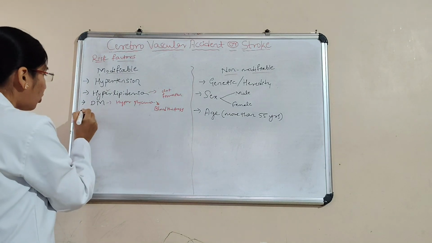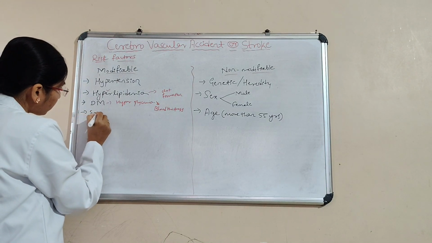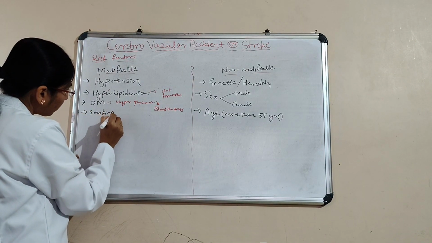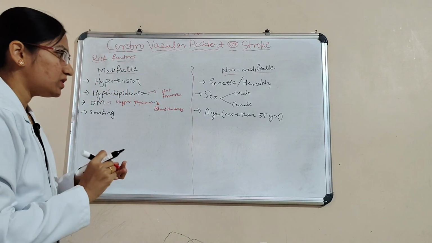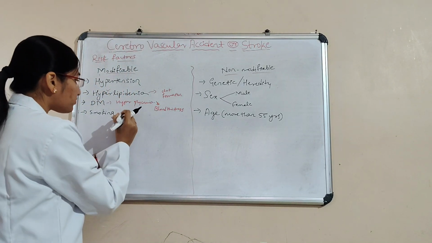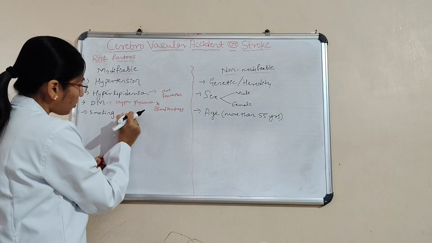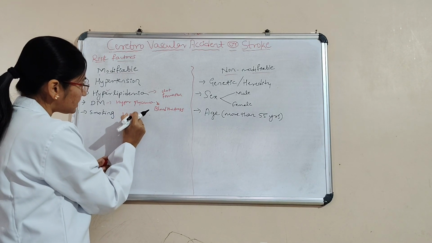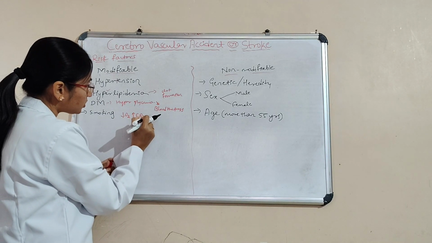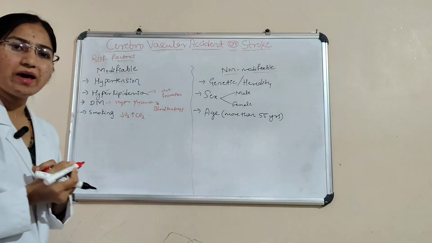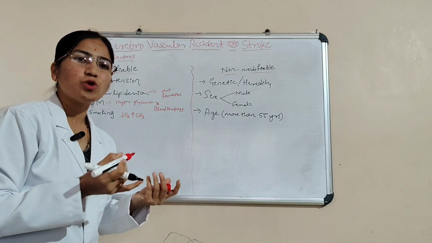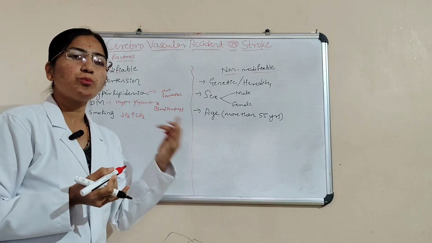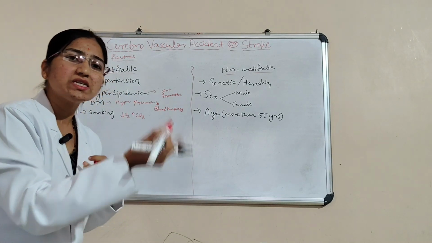And then next, smoking. Due to smoking, what happens here? There is a decreased level of oxygen and an increased level of carbon dioxide. Due to the decreased level of oxygen, in response the bone marrow is going to produce more RBCs.